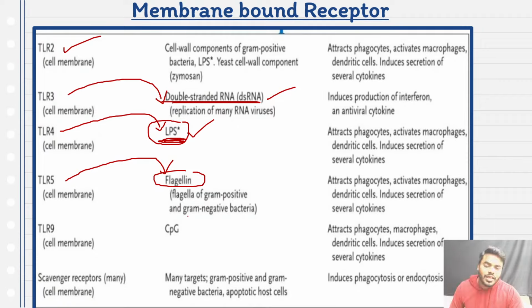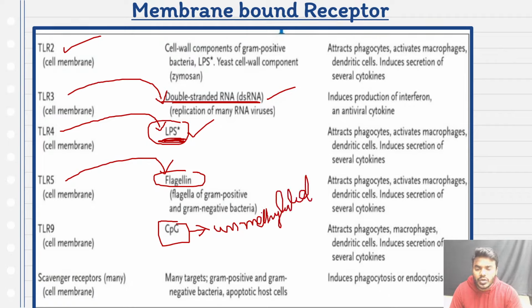And friends, if a particular bacteria released CpG as their antigenic substance, what is this CpG? Unmethylated cytosine and guanine sequence present in the bacterial DNA. That is what exactly we can call the CpG sequence. So that time TLR9 will be responding.